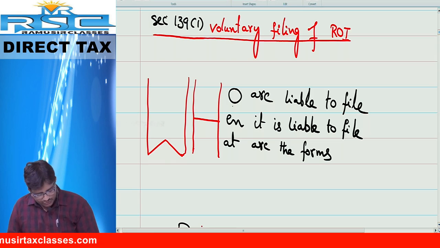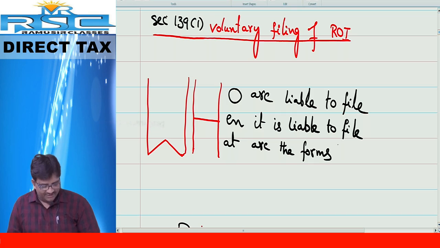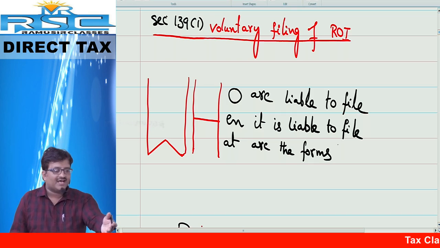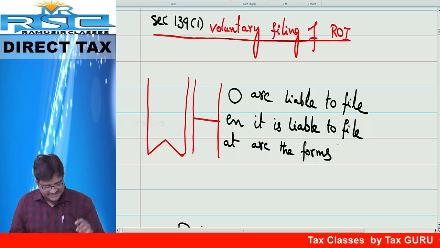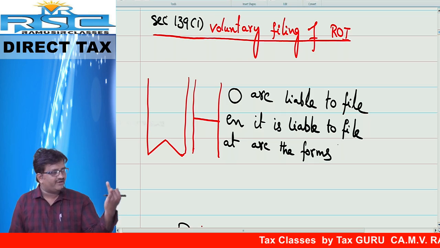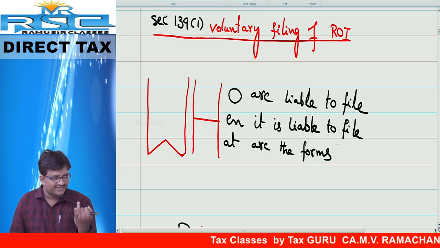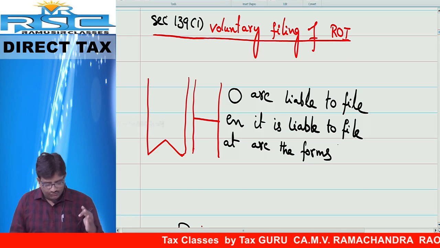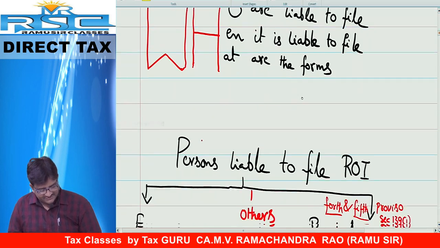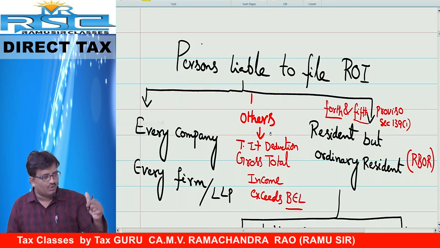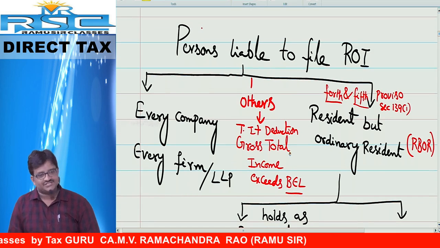Now, topic: who is liable to file the return? When they are liable to file the return, what are the forms? Can you take the last page of your running notes? Can you file the return? No. One procedure is there. For that purpose: who, when, what? Who is required to file? When are they required to file? What are the forms they are liable to file? These are the relevant things. First, we are going to cover who is liable to file the return.